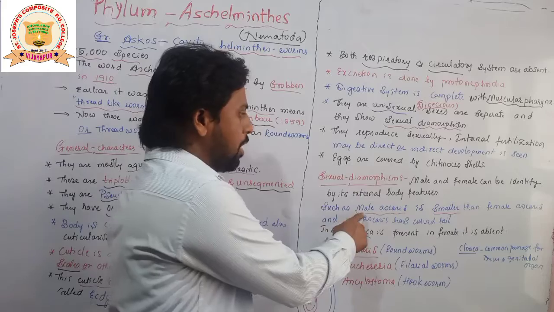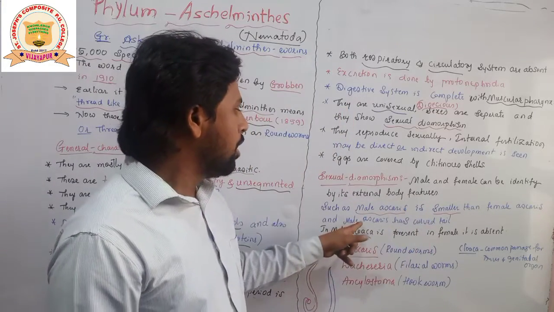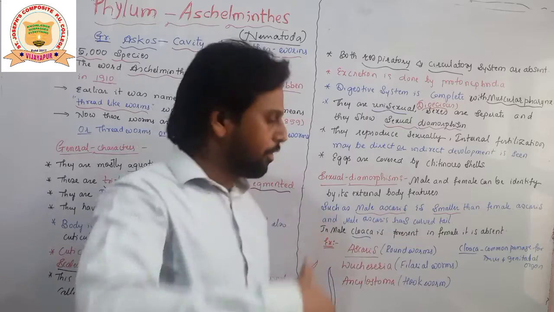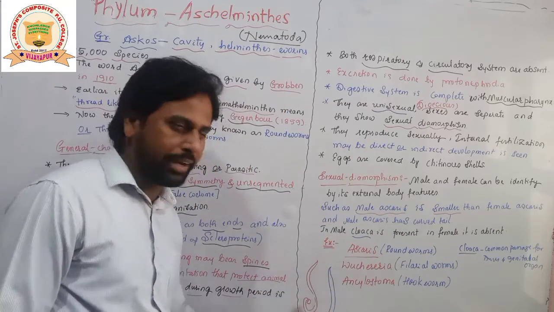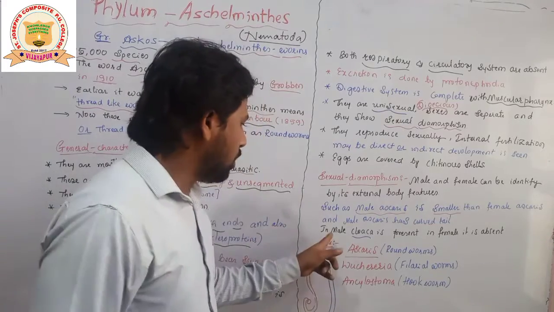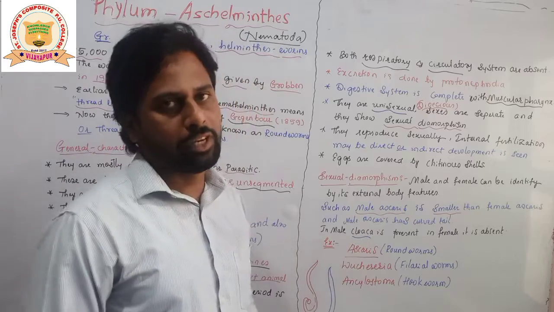As you can see, male Ascaris is smaller than female Ascaris, and male Ascaris has what here? Curved tail. As you can see, the male Ascaris has a curved tail and the female is going to be elongated in shape. Okay, so in male cloaca is present, in female it is absent, students.